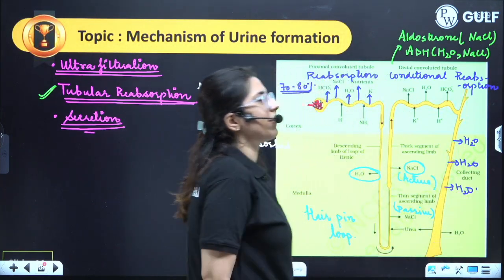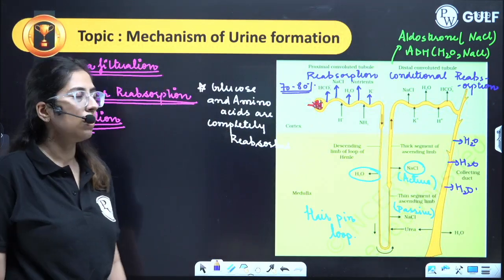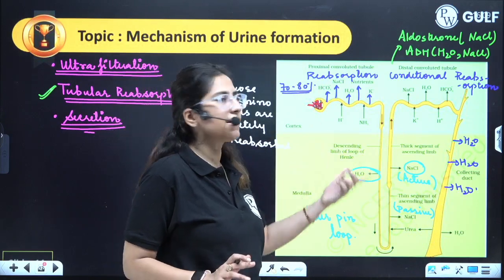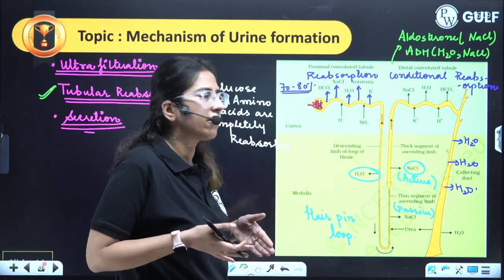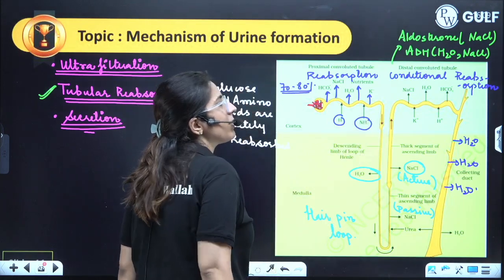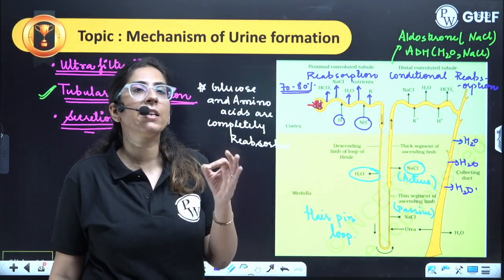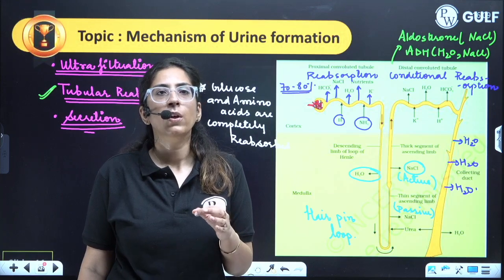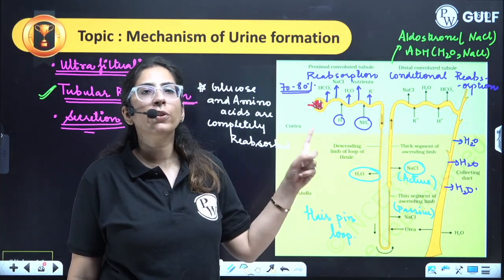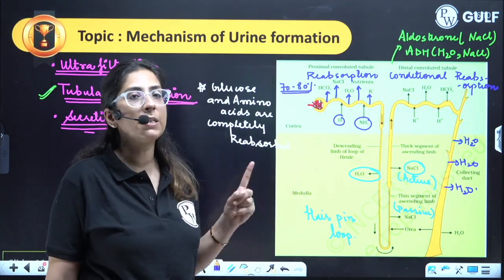Now next one is the secretion. Now what is a secretion? Please remember buddies, here there is secretion. That means from outside there will be secretion of the H plus, the NH3, and some K plus, creatinine also. These are substances which the body has to remove. So their secretion occurs in PCT.